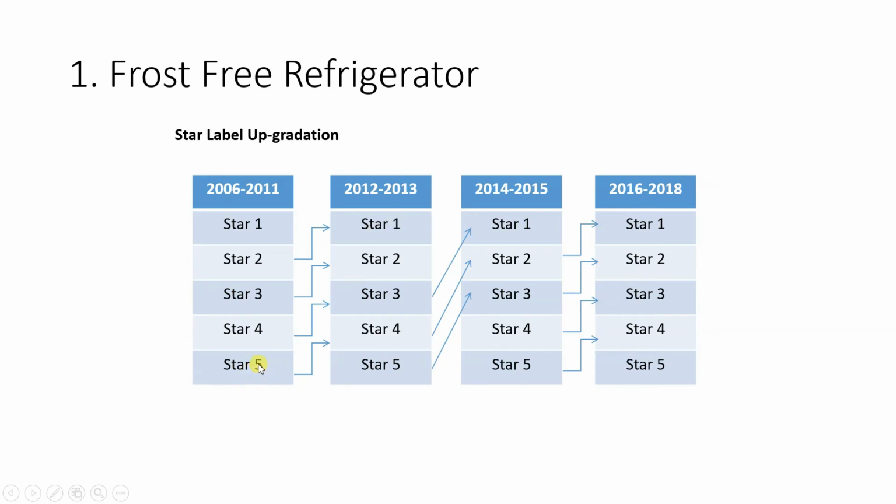If you consider a 5-star frost-free refrigerator, frost-free means a double door refrigerator, purchased during the period 2006 to 2011, then for 2012-13 its value becomes 4-star. Then 2014-15 its value becomes 2-star, and for the 16 to 18 label it has become 1-star. So when you are purchasing equipment, please check the label period, because sometimes, just to clear stock, they keep the old label period as well. You should be careful when purchasing the equipment.